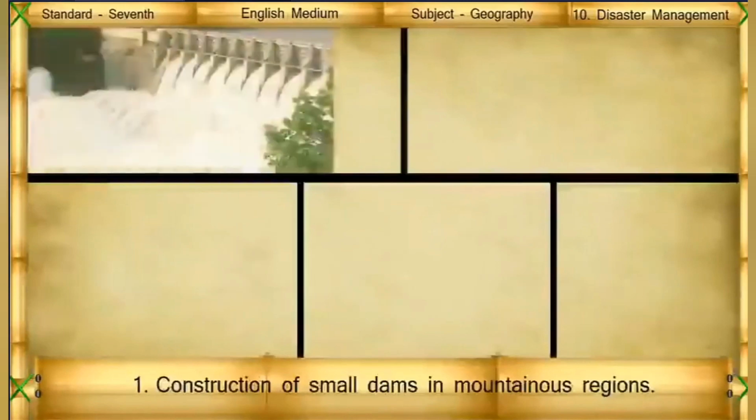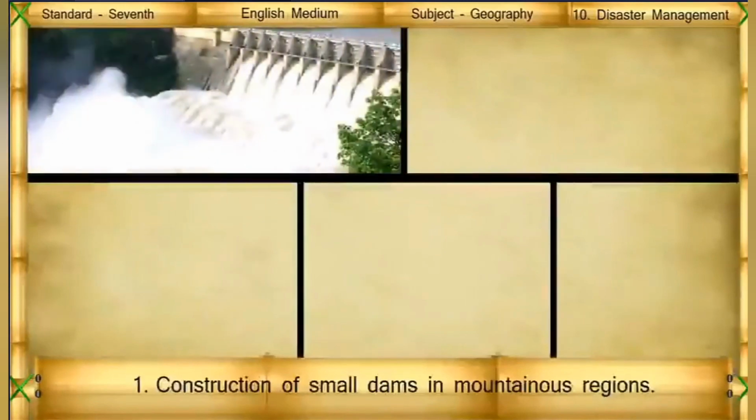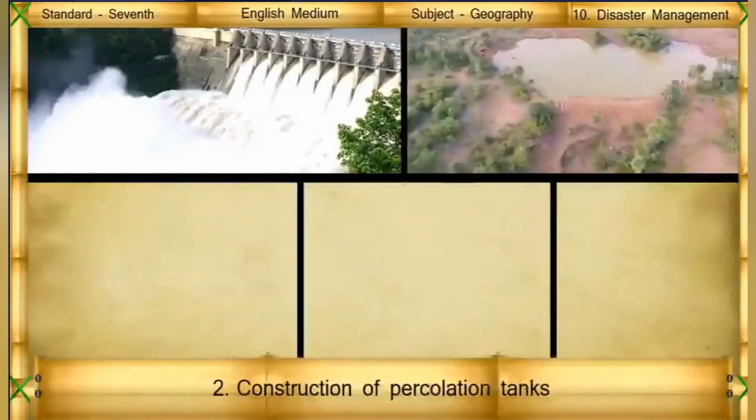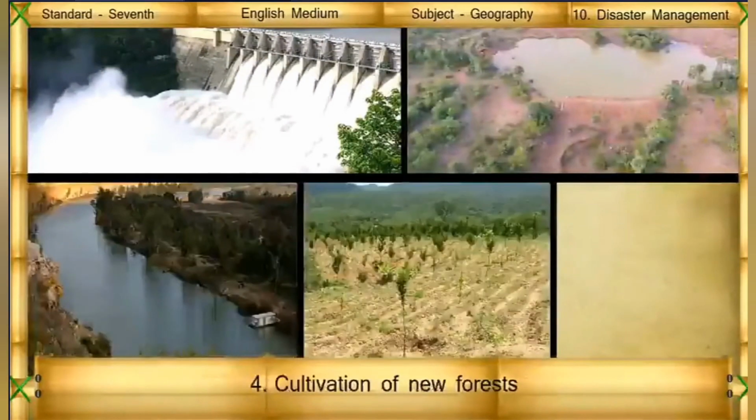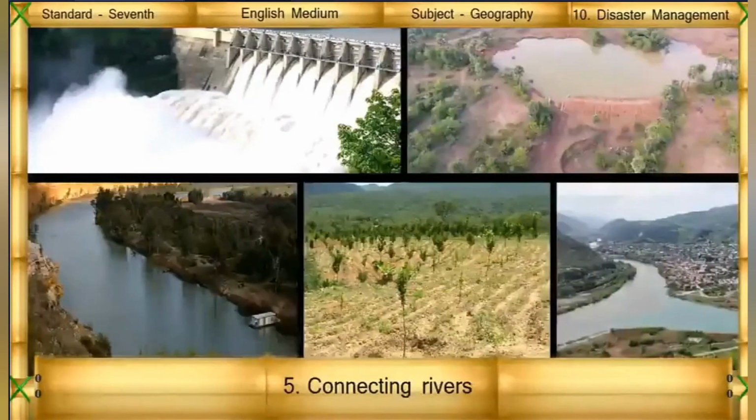Protective measures in view of floods. Construction of small dams in mountainous regions. Construction of percolation tanks. Making riverbeds flat. Cultivation of new forest. Connecting rivers.